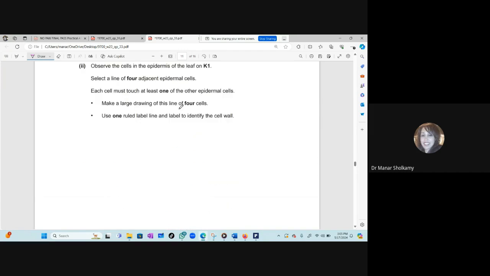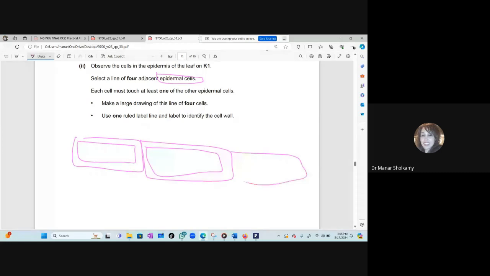Okay. Now, I will not do this for the 10th time, but here, these are not xylem cells. These are plant cells, 4 adjacent epidermal cells. Again, if you see the nucleus, you will draw a faint circle for the nucleus. If you don't see it, then don't draw it. In a xylem, never draw a nucleus because it doesn't have a nucleus. Now, epidermal cells, let's say worst case scenario, there's something wrong with your microscope and you cannot bring the specimen into focus. Epidermal cells are usually rectangular and next to each other, but not always. Good? Like this. And the cell walls are clear.